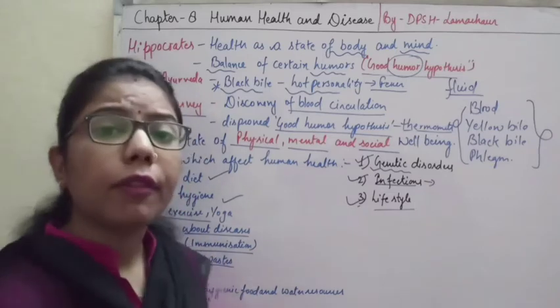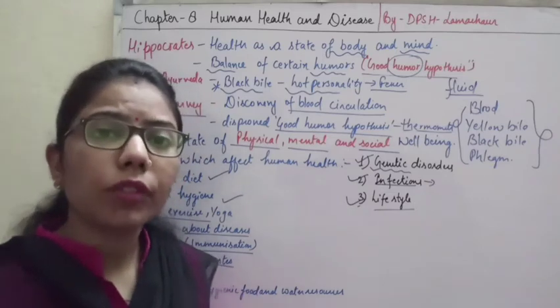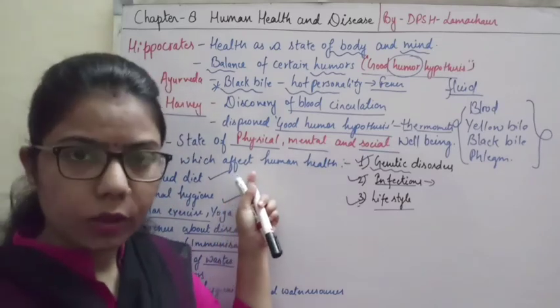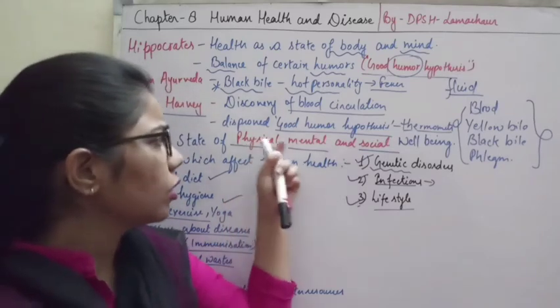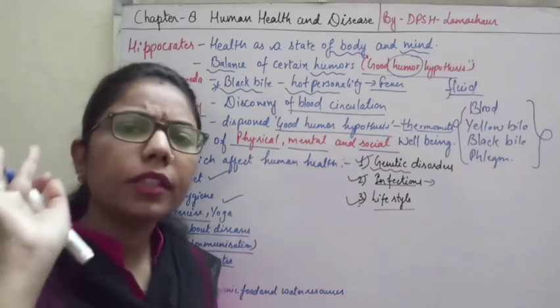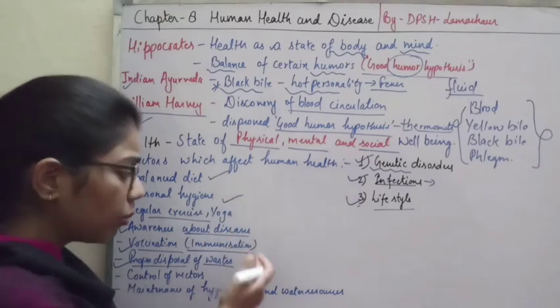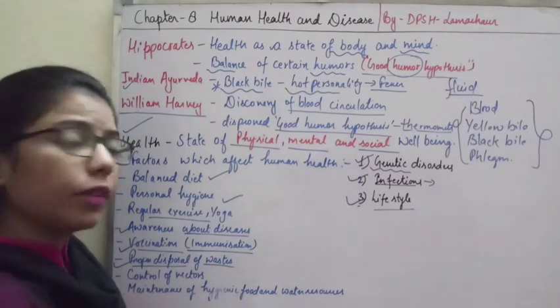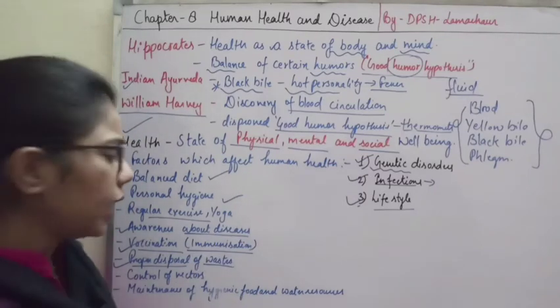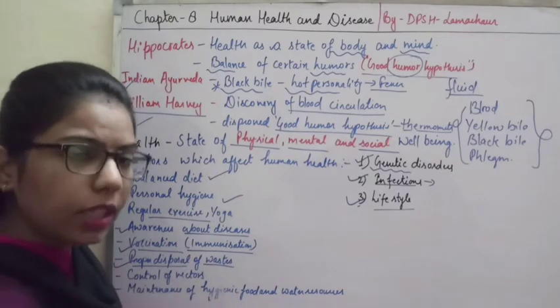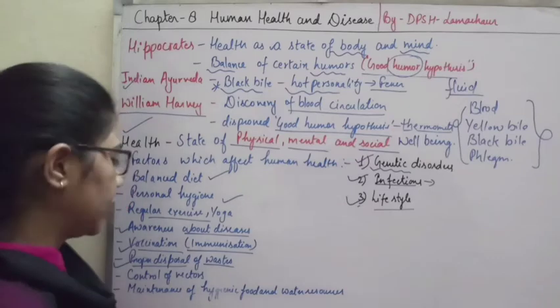If our environmental area is not clean, ultimately we will not be healthy. There must be three things: physical, mental and social well-being. Where will they come from? They will come from all these things when we follow them. So there must be a proper disposal of waste material.